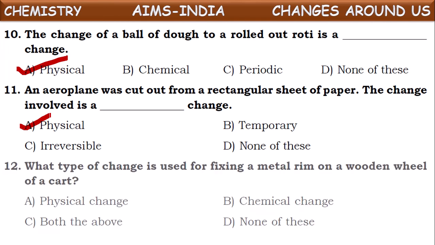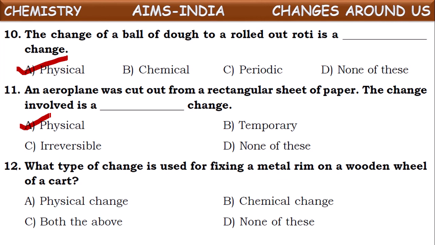Okay. Next one. What type of change is fixing a metal rim on a wooden wheel of a cart? What change do they use in fixing this iron rim or metal rim on the wooden wheel of the cart? They heat this metal rim at high temperature.